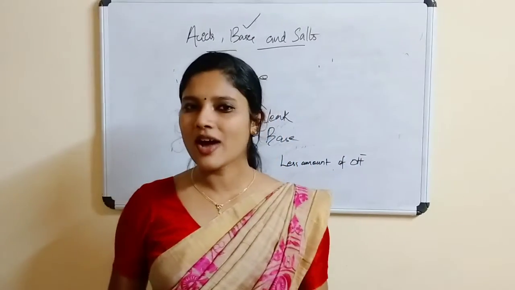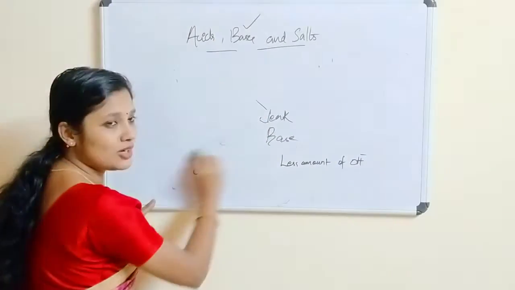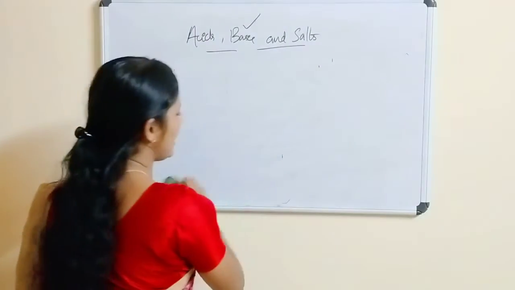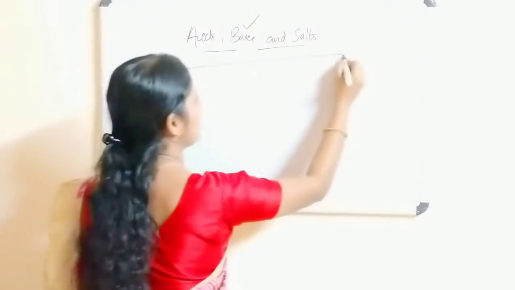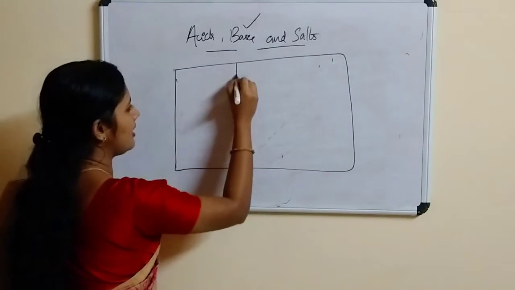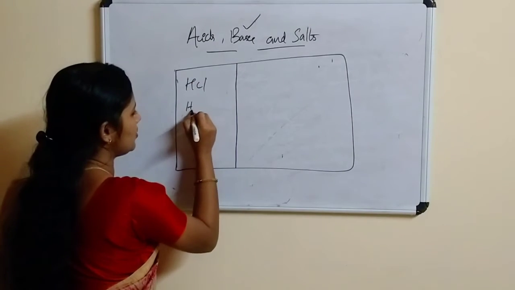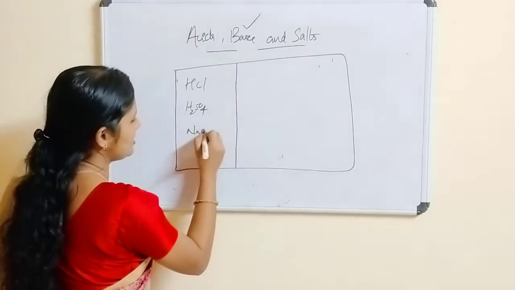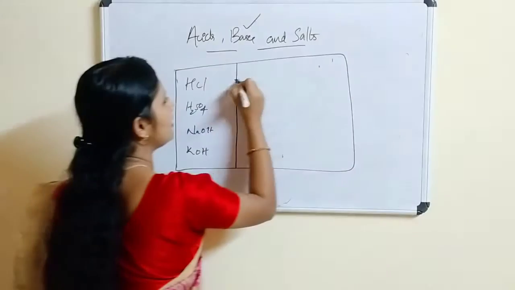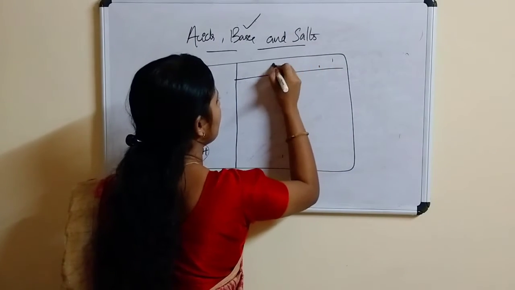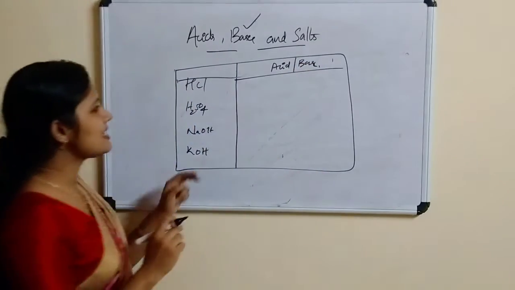Okay. Now, I am going to give you one activity. Take your notebook, and I am going to give you a table. In this, I am going to write HCl, H2SO4, NaOH, KOH and so on.